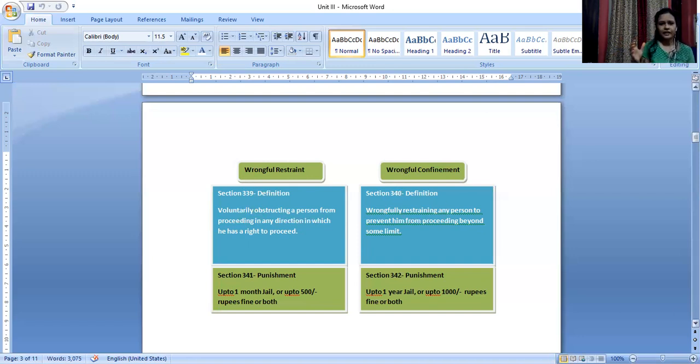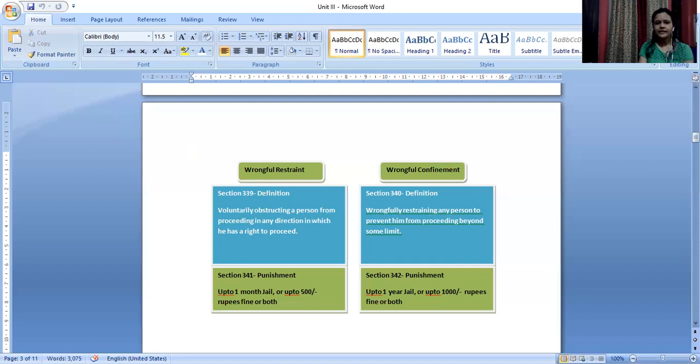Now, if you know the definitions, it will be easy for you to give illustrations and examples and then be able to explain it in your own words also. And also, I would highly suggest that you go through the Bare Act and read the provision yourself once so that it becomes very clear as well, right? Apart from remembering this, you can also read the Bare Act and try to remember the provision.